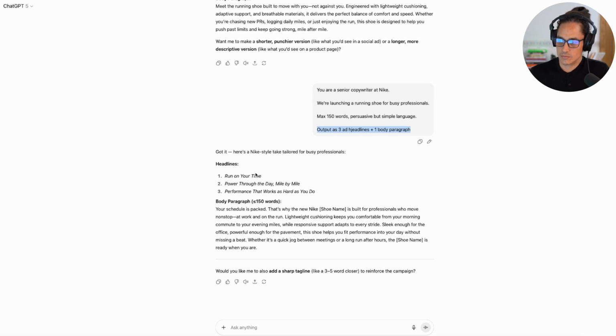So let's check out this output here. Run on your time. Power through the day mile by mile. Performance that works as hard as you do. These are very, very in line with the context that we provided. I love it. Your schedule is packed. That's why the new Nike shoe name here is built for professionals who move nonstop and work on the run.